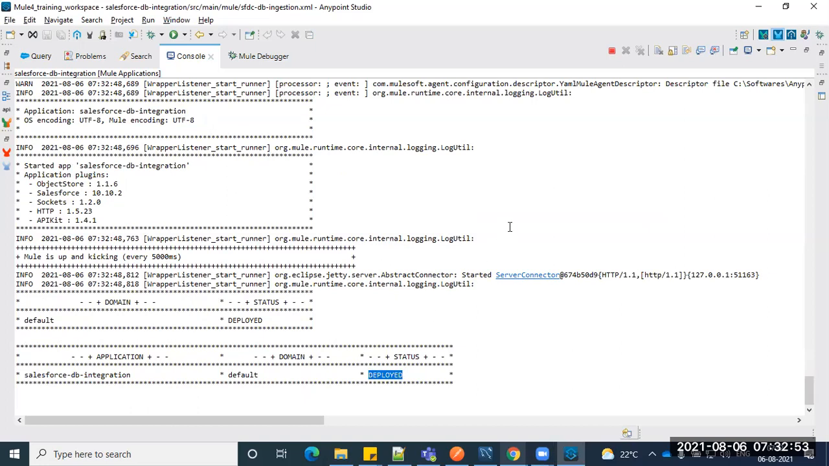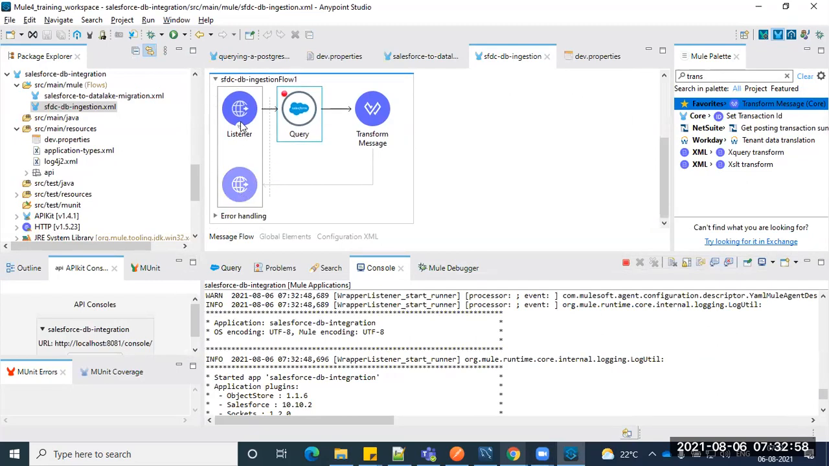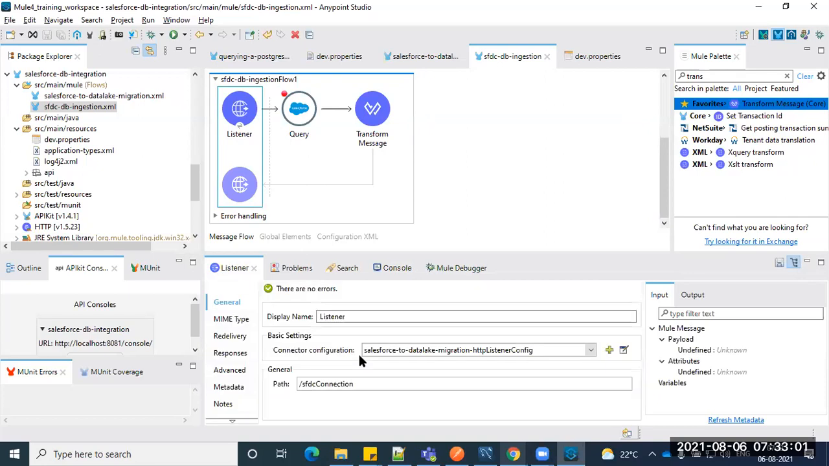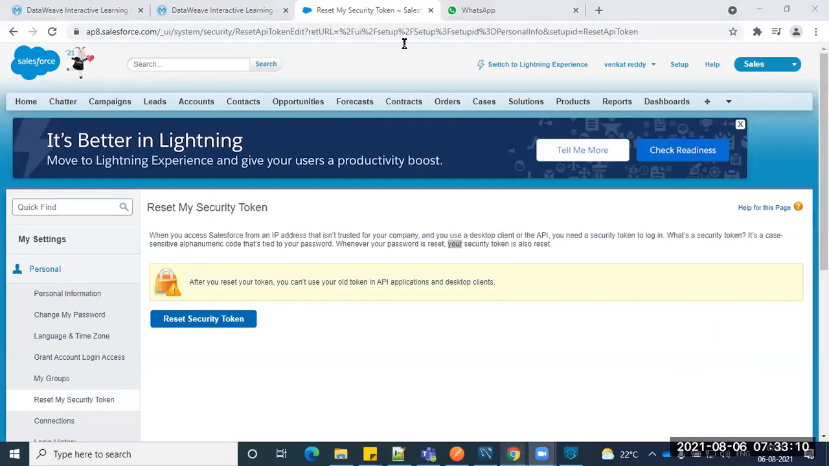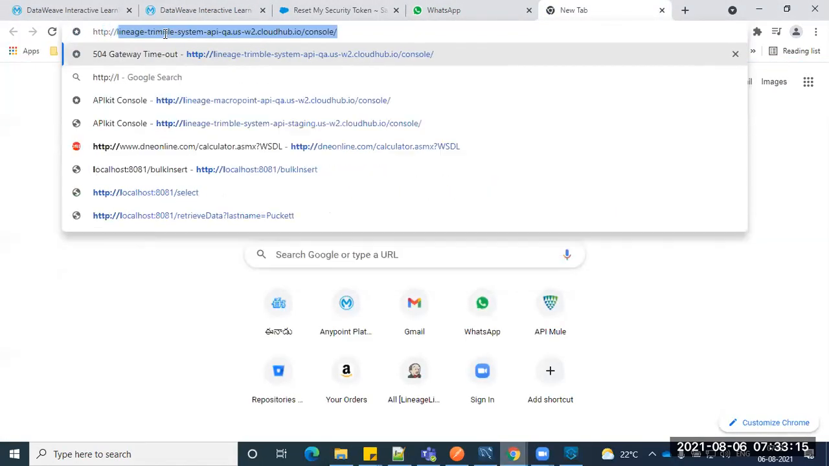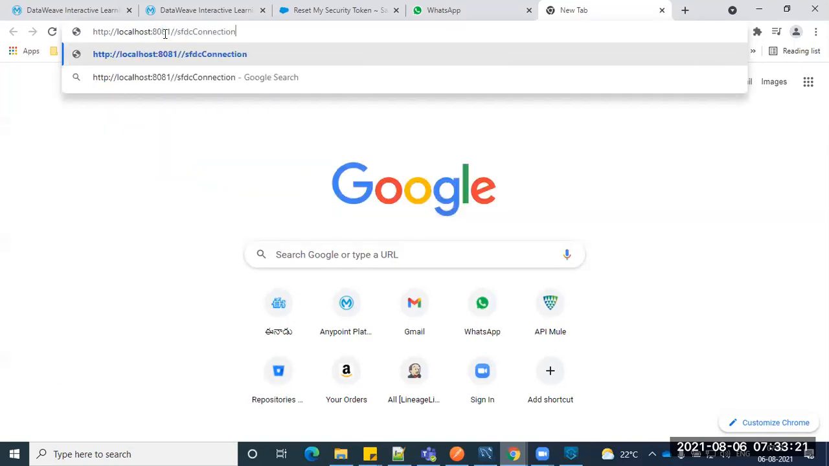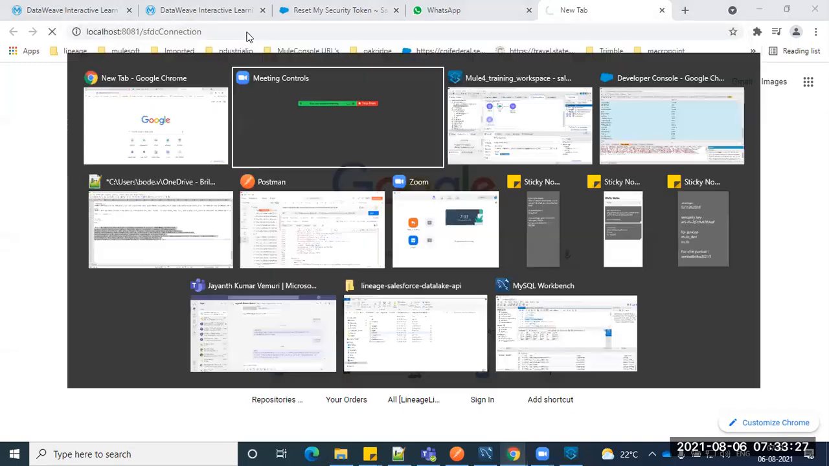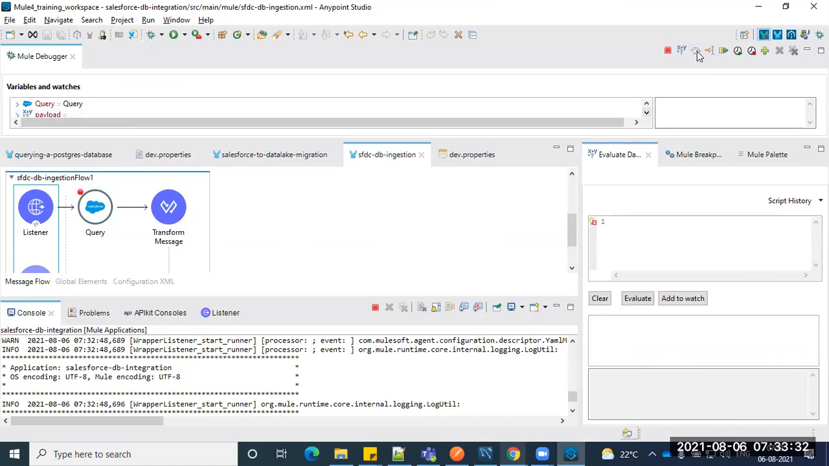You can see. Okay, let's try to trigger that one. I'm just taking the path here, SFDC connection. Let's go to the browser. This is a GET anyway, right? I can try it in the browser as well. HTTP localhost 8081/SFDC connection. Got a request. Okay. Let's see the next step.